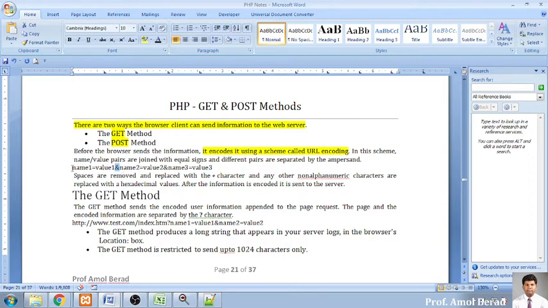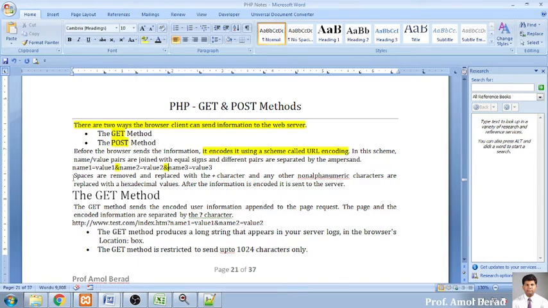So this is text box 1 with its value. The ampersand marks the end of that pair; then the second variable with its second value, the third variable with its third value. Keep in mind, the equal sign is for combining the name of an element and a value, and the ampersand sign is a delimiter between the first element and the second element. So the ampersand is the delimiter of different elements with their values.